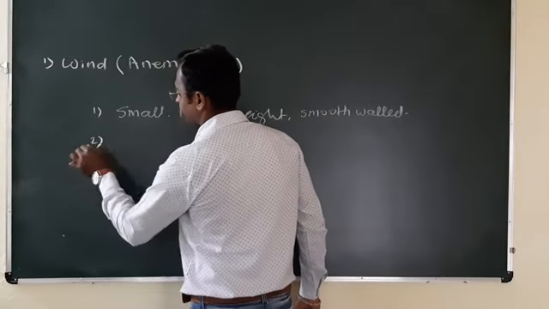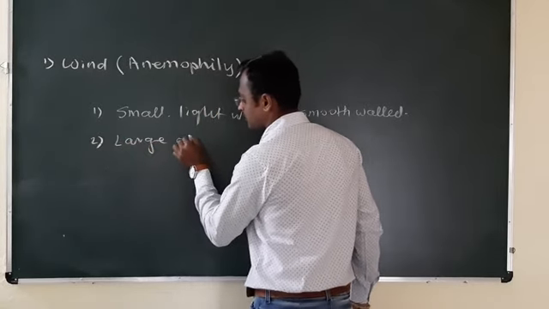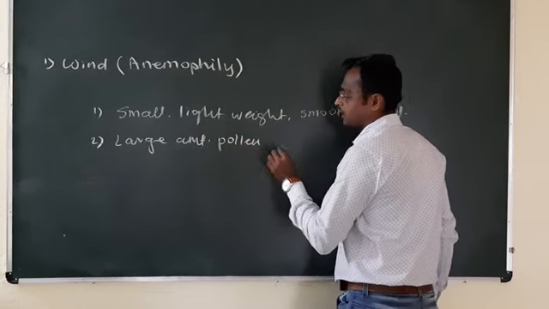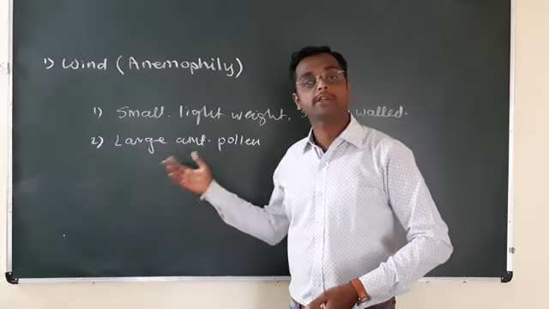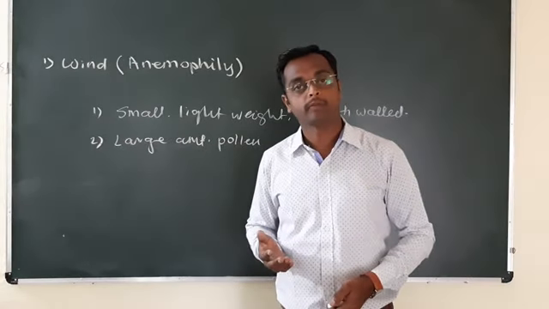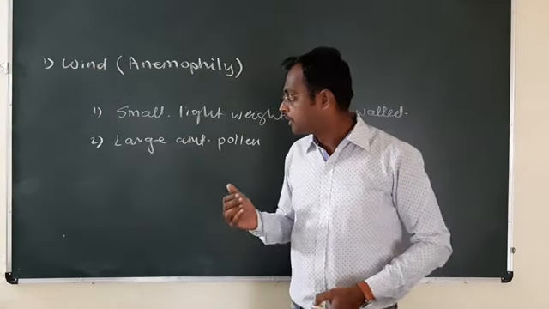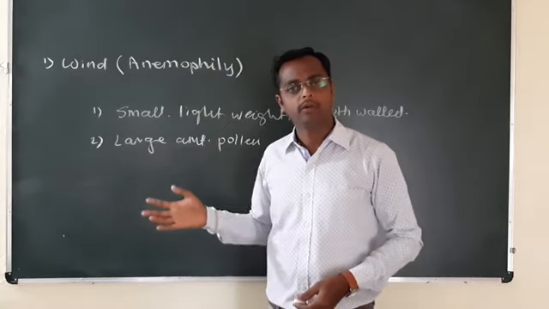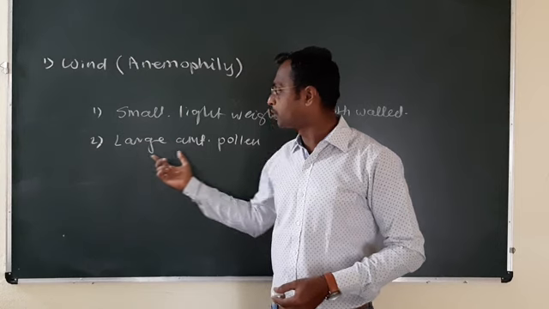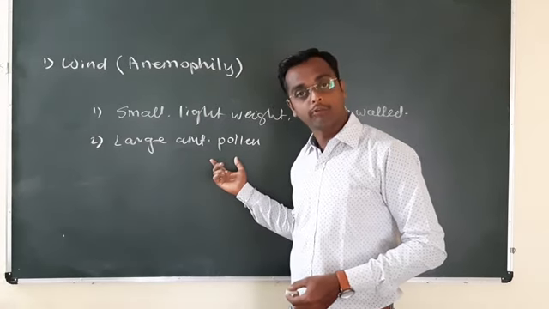Next, a large amount of pollen grains are produced so as to compensate the wastage. Wind doesn't know where to carry the pollen grains, so there is maximum wastage. To compensate the wastage, the pollen grains are produced in large quantity.